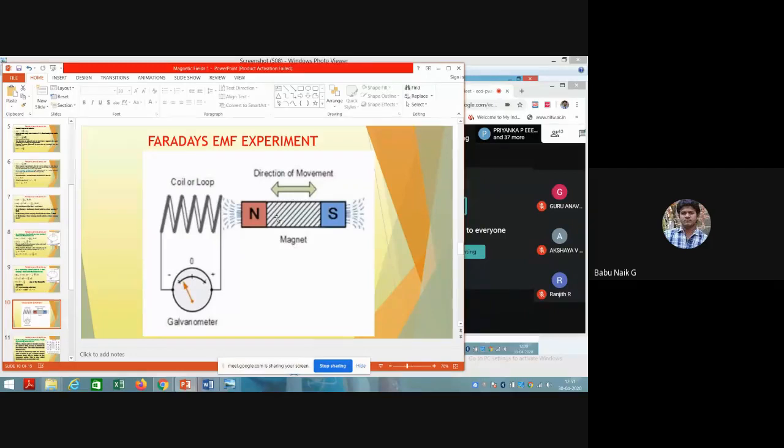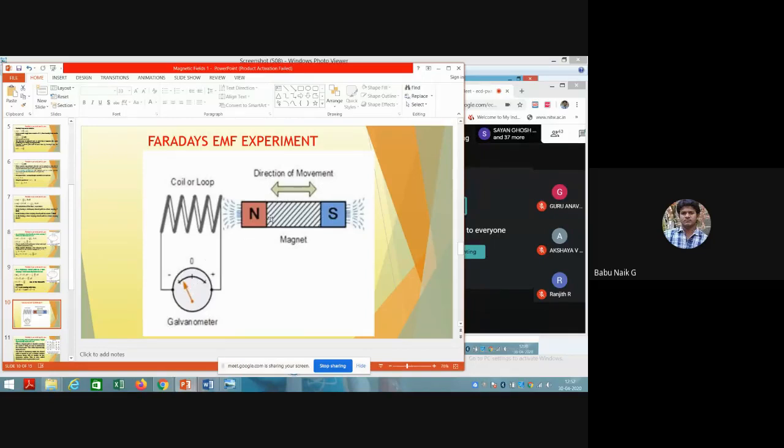Now if you move this magnet near to this coil, you can see there is a deflection in the galvanometer. And if the magnet is held constant, the galvanometer deflection also stops. Now, if you move this magnet away from this loop, the galvanometer starts deflecting in the other direction.